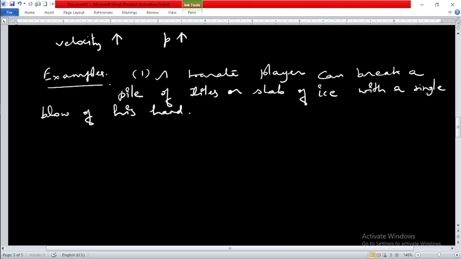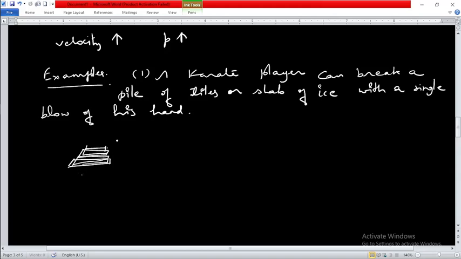How does it happen that a karate player can break a pile of tiles? You must have seen, if tiles are placed one over the other, how is it possible that the karate player comes and just uses his hand to break the pile? If we tried to break it, we wouldn't be able to.